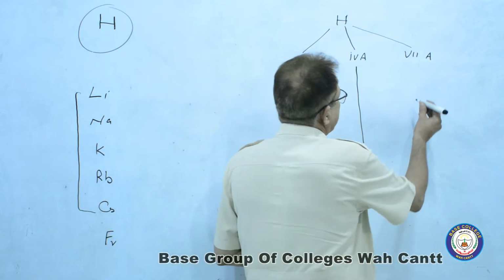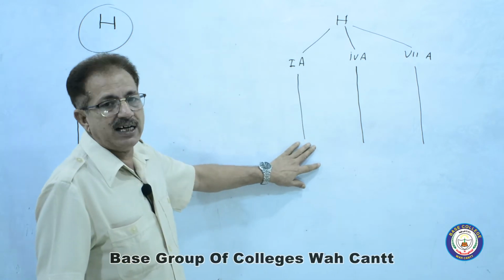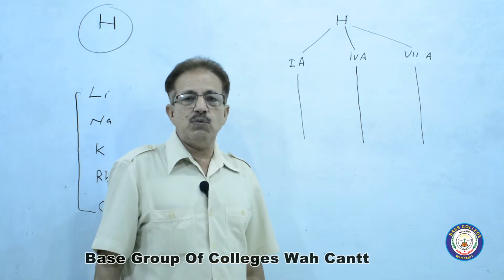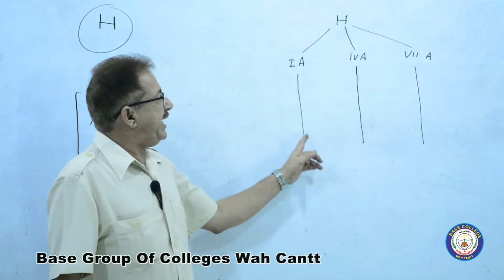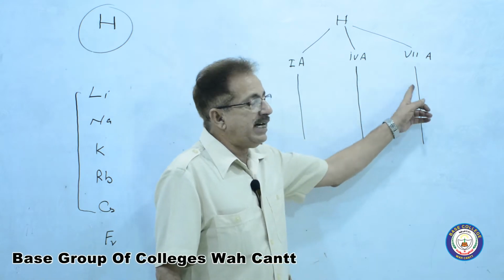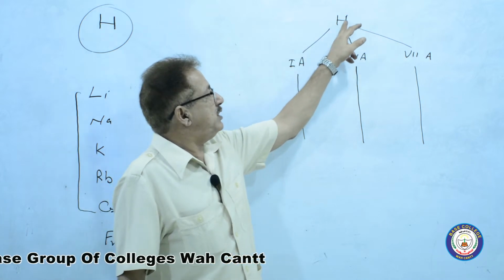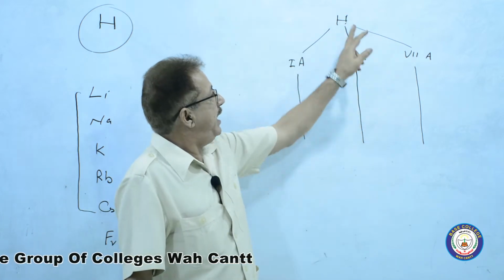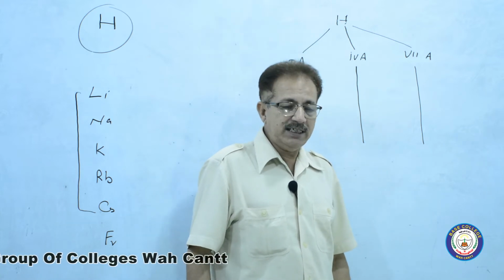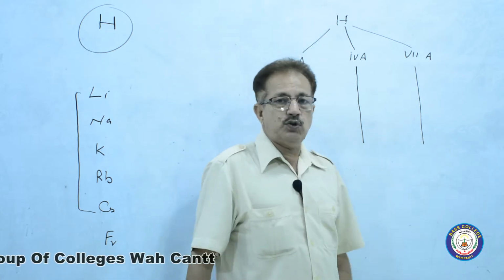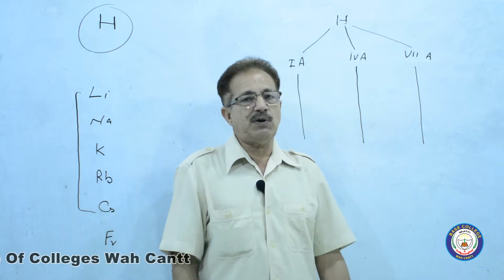Same is the case for the 7A. So these 3 vertical columns in the modern periodic table, which are named as groups 1A, 4A and 7A: hydrogen may be here or may not be here. Reason, all these three groups have some similarities with hydrogen as well as differences from hydrogen.